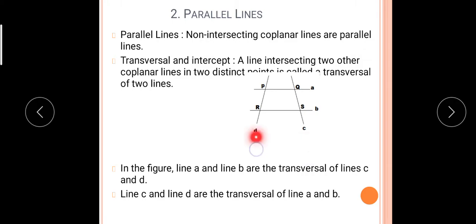So students, similarly, if you are considering the line D, then that line D is intersecting line A at point P and line B at point R. So these are the intersecting points. P, Q, R, S are the intersecting points of line AB and line CD.